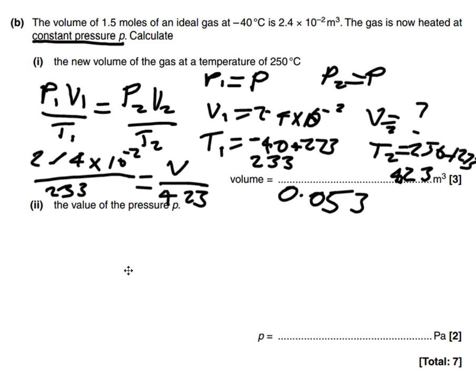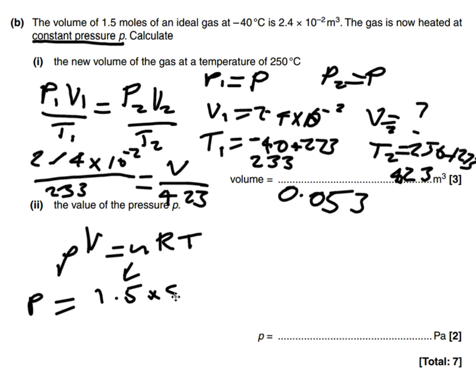And calculate the value of P. So we need to use PV equals nRT. So we're looking for P, so we need to say where it's 1.5 moles, so that's that bit there. R is 8.31, and T, well, it doesn't matter whether we use the temperature before or the temperature after, as long as our value for volume is consistent with that. So let's use the volume after, 0.053.